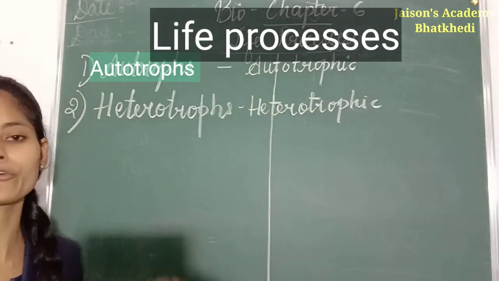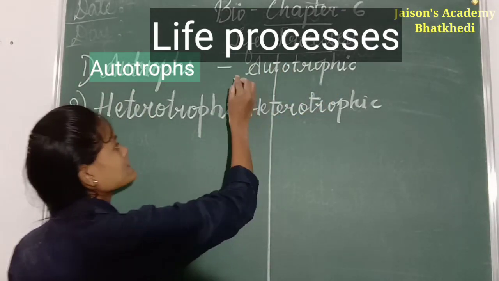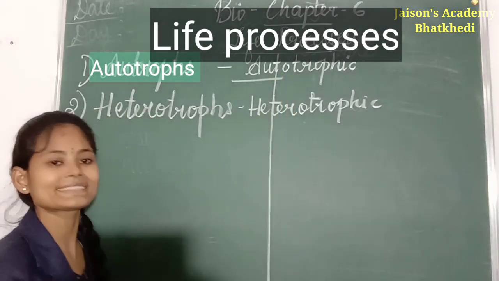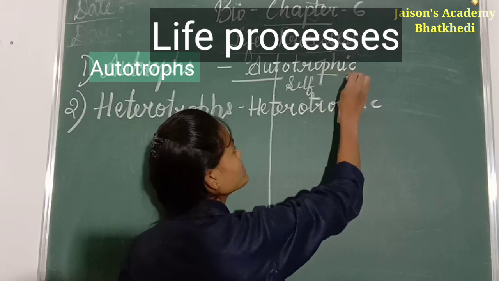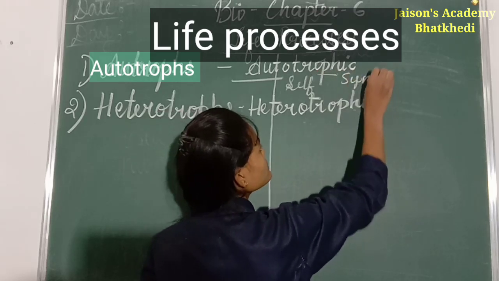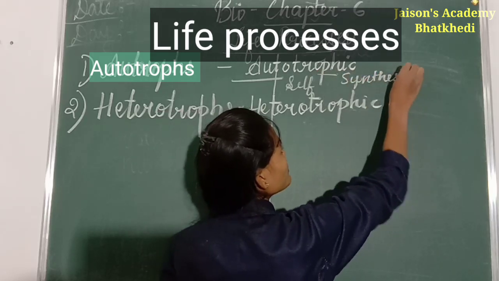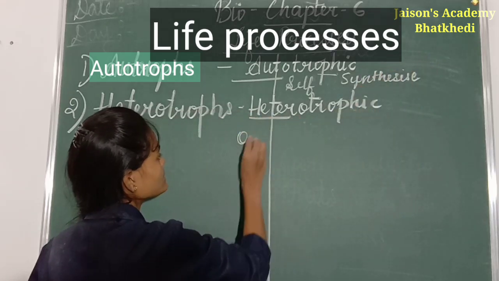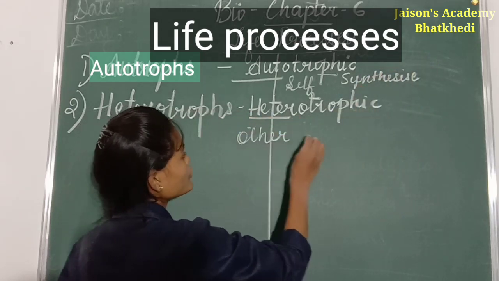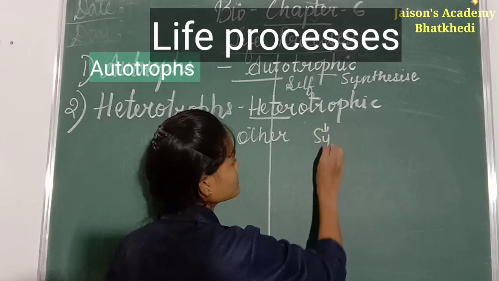Now what is autotrophic nutrition? Here the word auto means self, and troph means synthesize or prepare. And the word hetero means other, and troph again means synthesize.